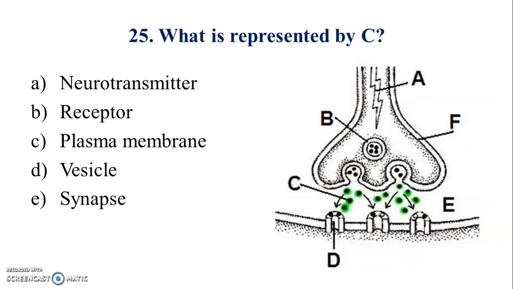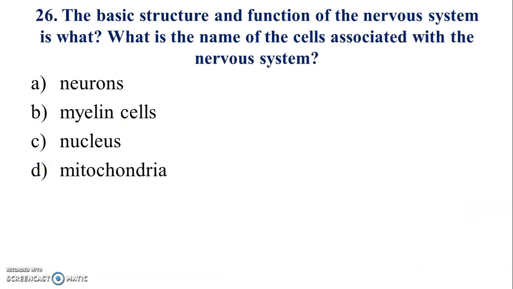What is represented by C? Answer is A. 26. The basic structure and function of the nervous system is what? What is the name of the cell associated with the nervous system? Answer is A.